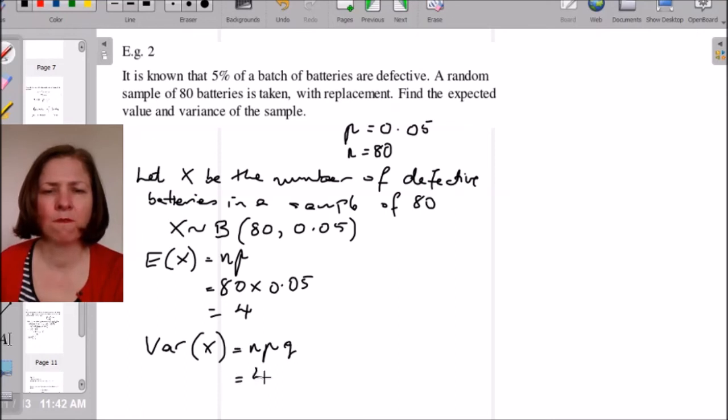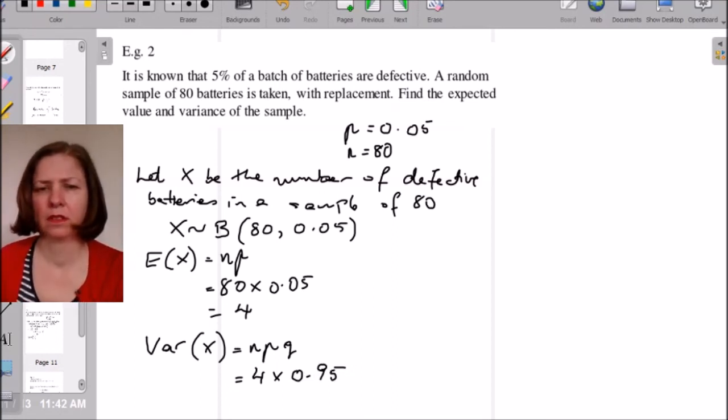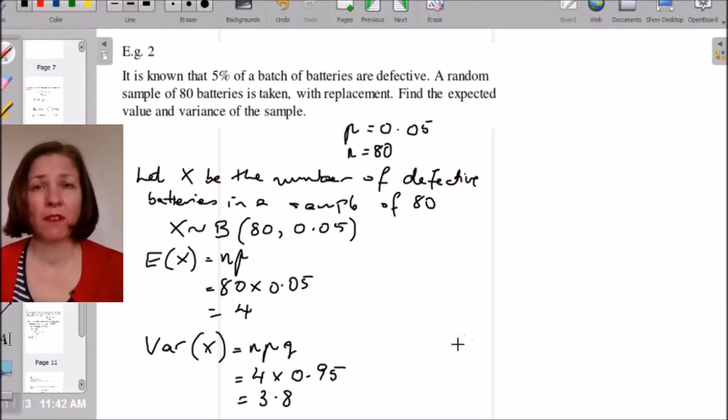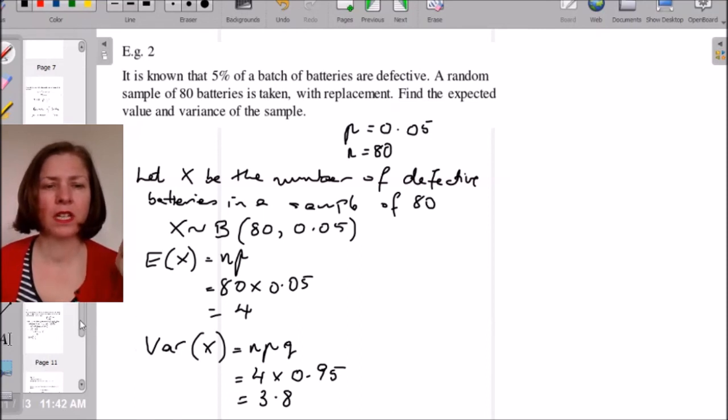So that's going to be 4 times q, which is 0.95. And that's going to give me 3.8. That's all you have to do. Okay, find the expected value, find the variance, and we're done.